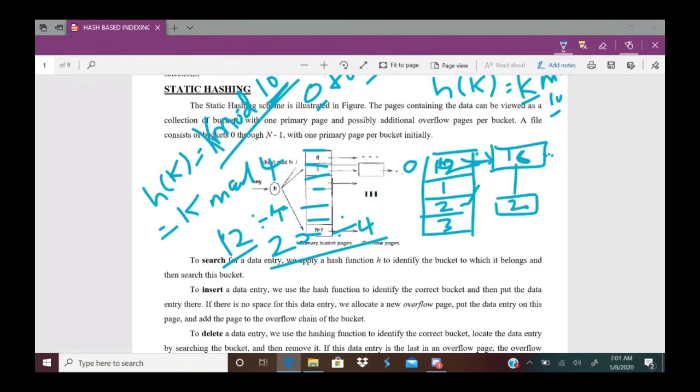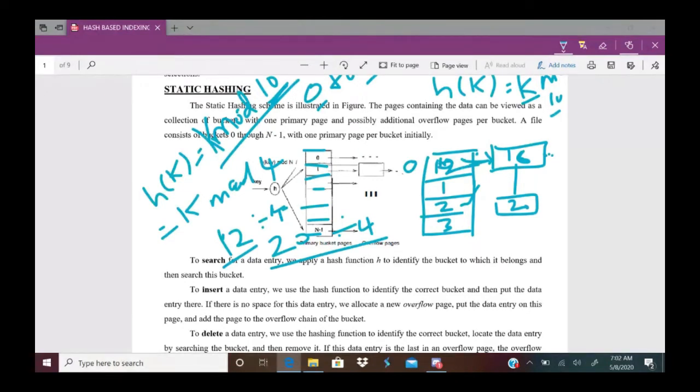So how to search the index? Here the index is always searched based on the hash function. The hash function is always k mod n, where n indicates the size of the bucket. Keep that in mind. How to store an index in the index data structure is the concept of hash-based indexing.